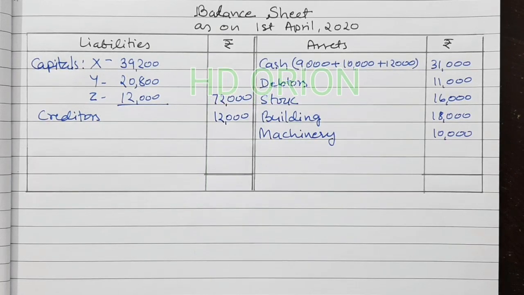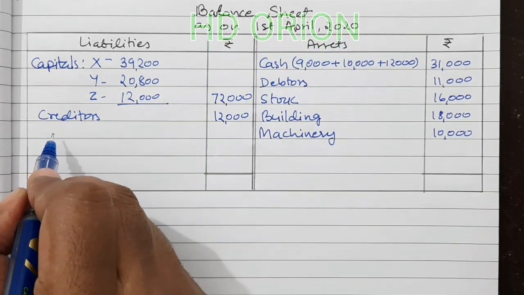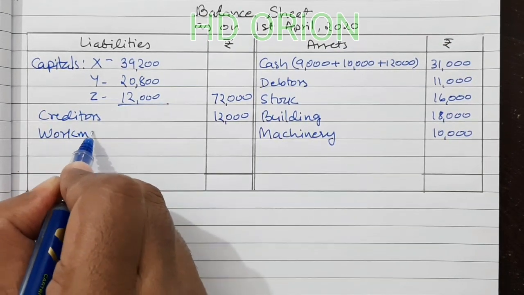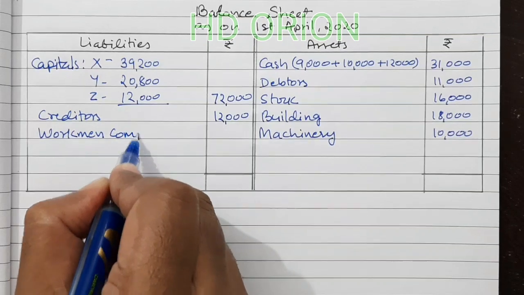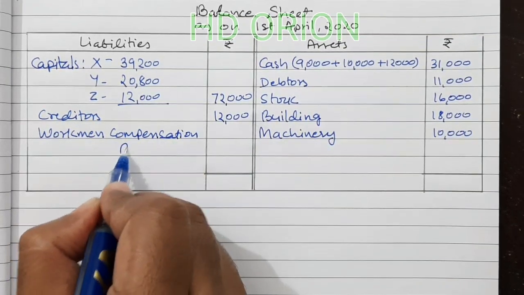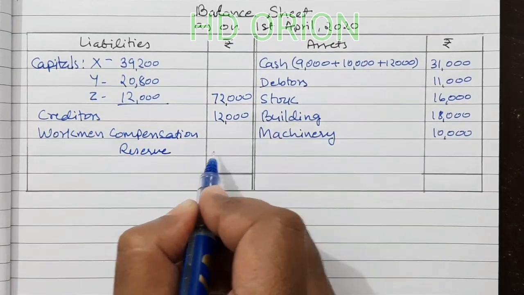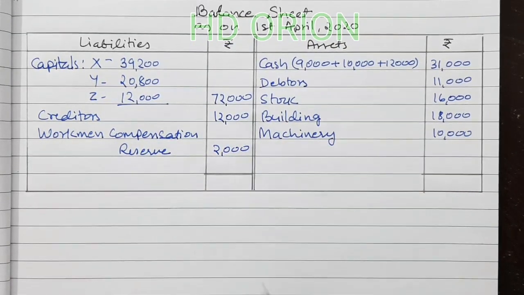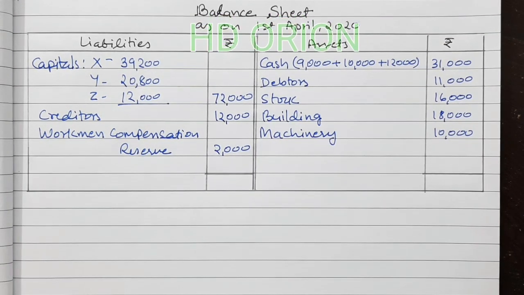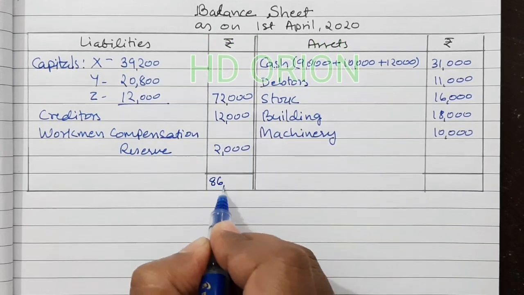General reserve and workman compensation reserve is there. So workman compensation reserve is maintained at rupees 2,000. Now let us see the grand total. Grand total is 86,000.